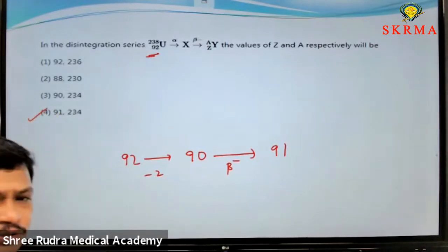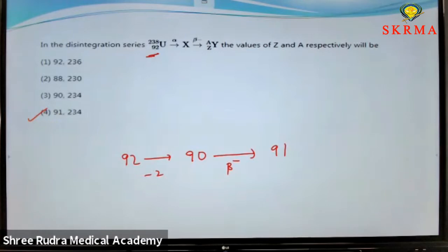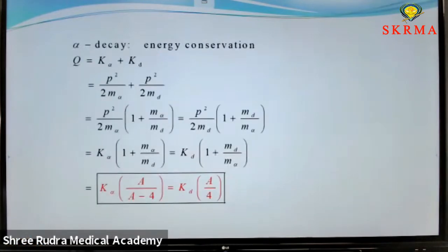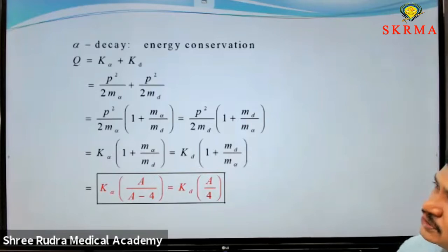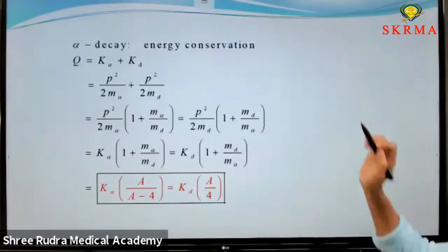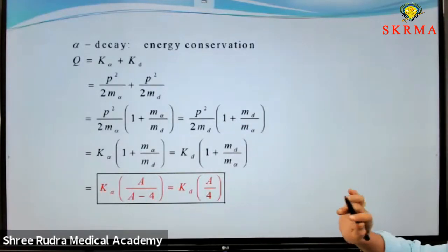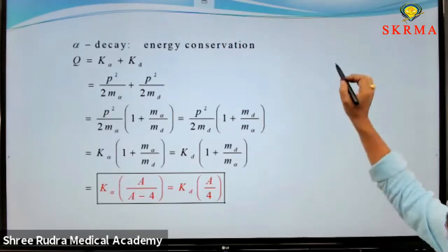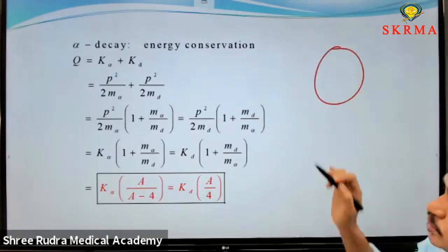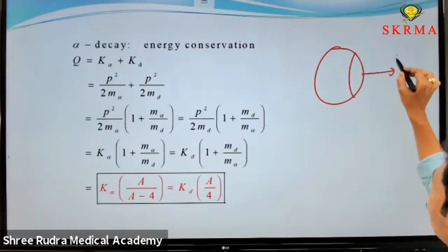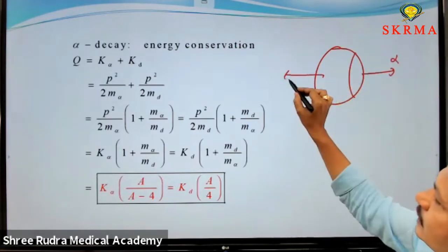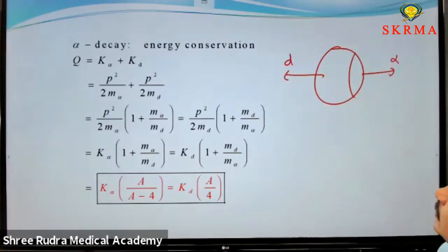This type of question may be asked in the NEET examination. Now coming to the next concept. This is also a very important concept: energy conservation in alpha decay. Whenever alpha decay takes place, the key concept here includes some mechanics. Suppose there is a nucleus which releases an alpha particle, and here a daughter nucleus is formed.